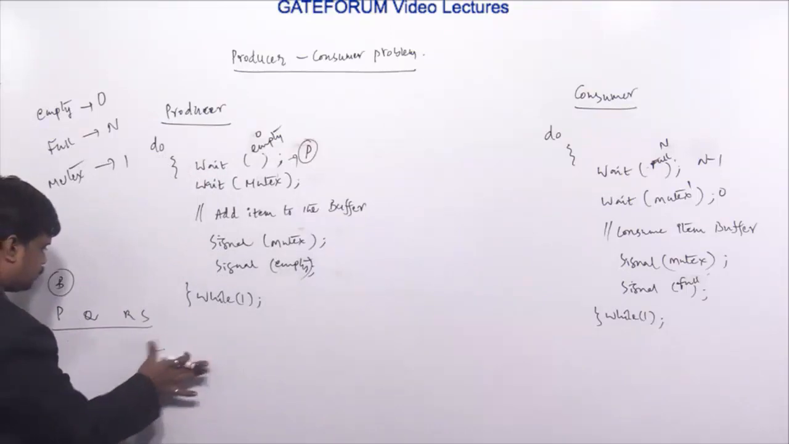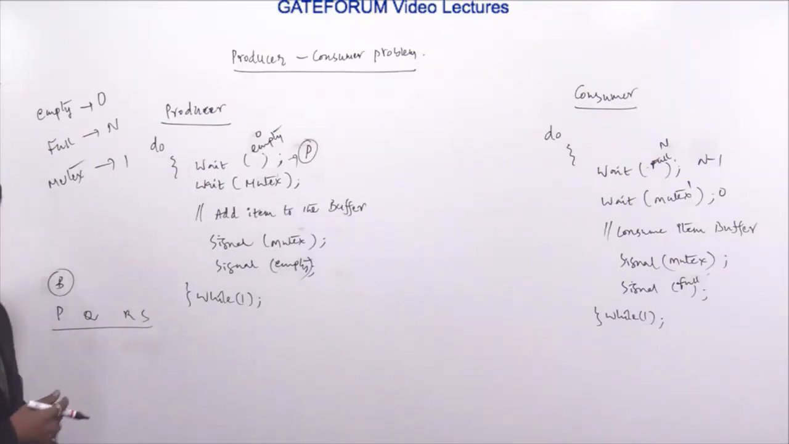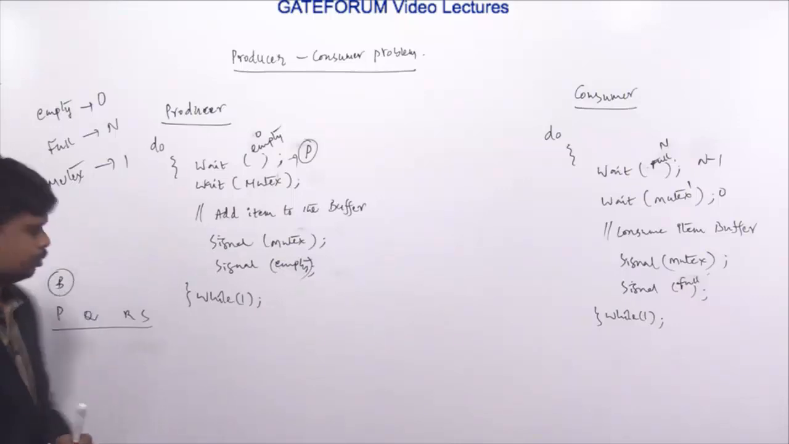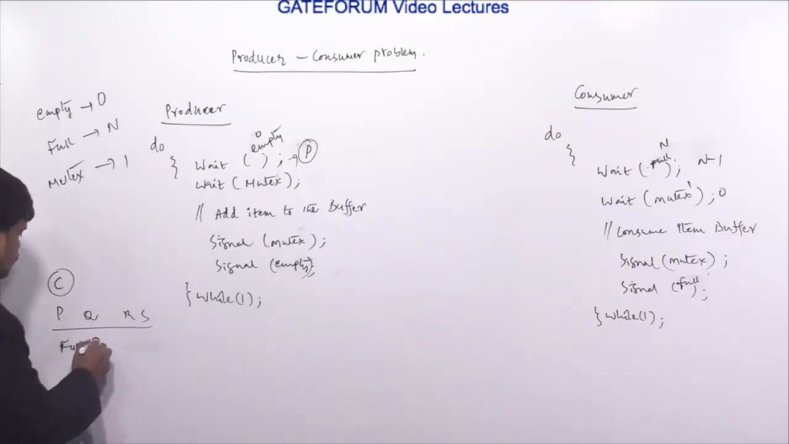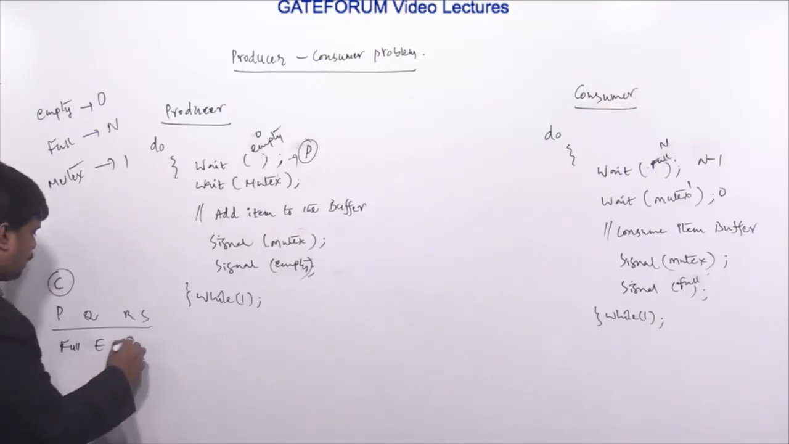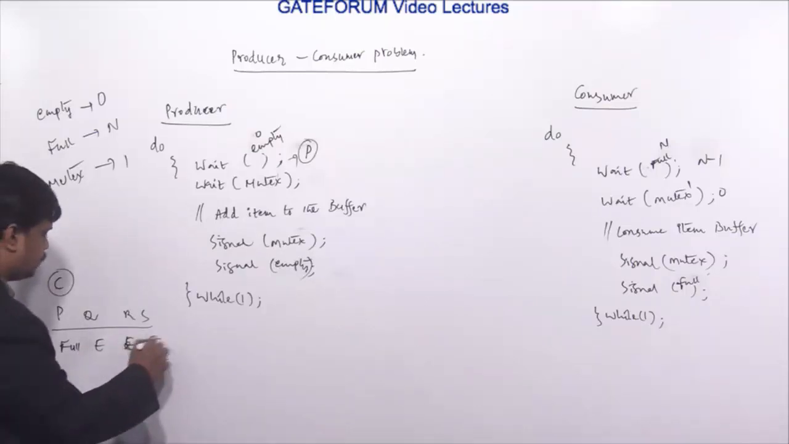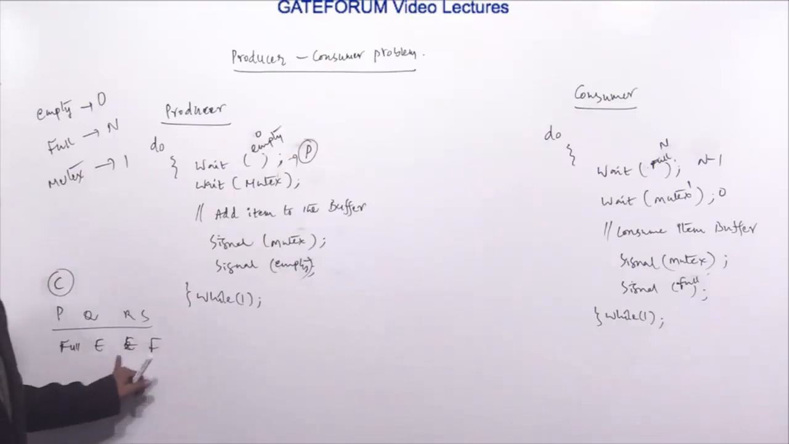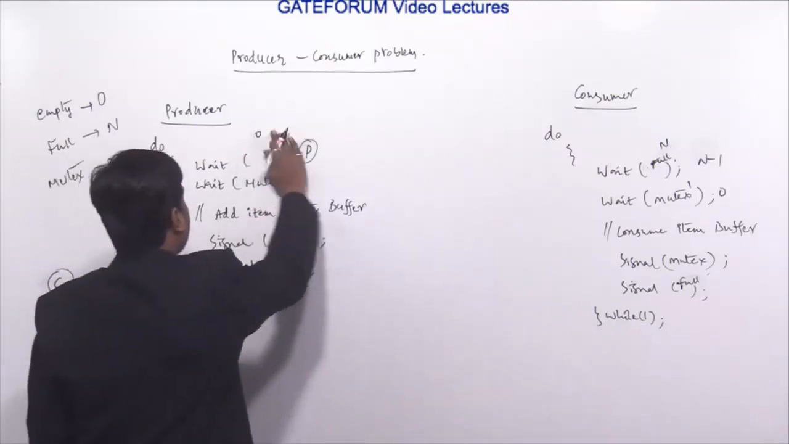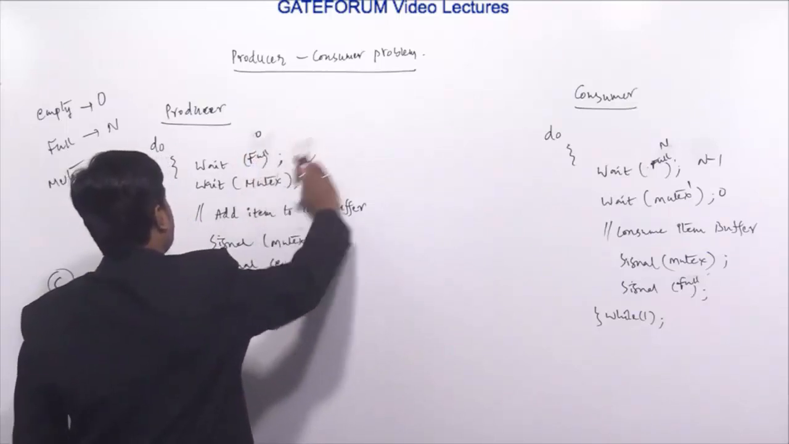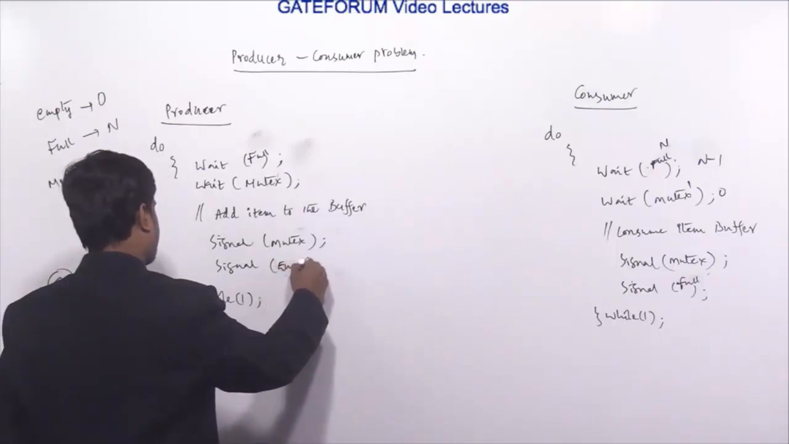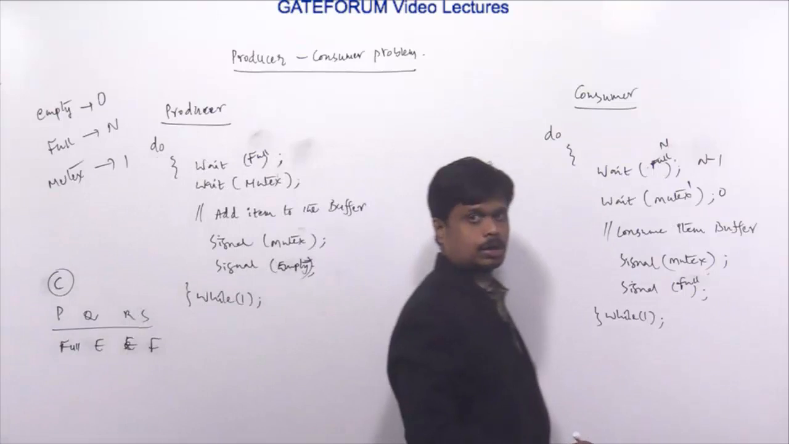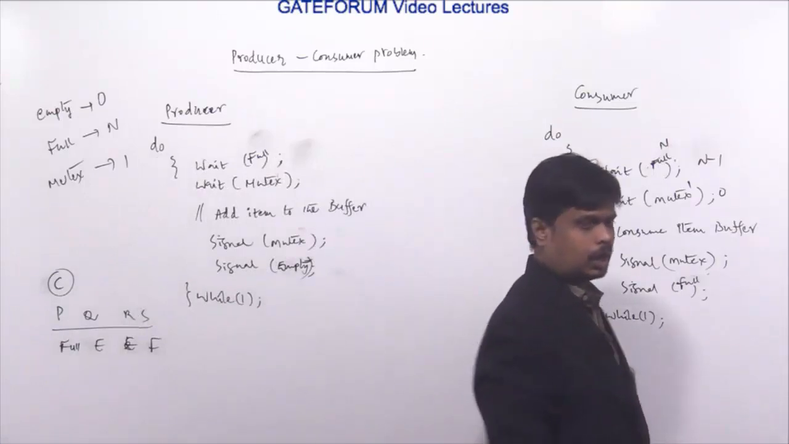Next, coming to option C. Option C is saying that P is full, Q is empty, R is empty and S is full. So full, empty, empty, full. That means here the producer has wait of full and signal of empty. Coming to the consumer, R and S, empty and full.